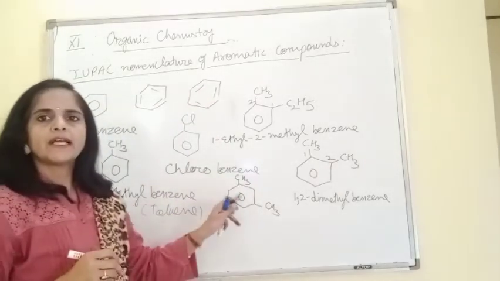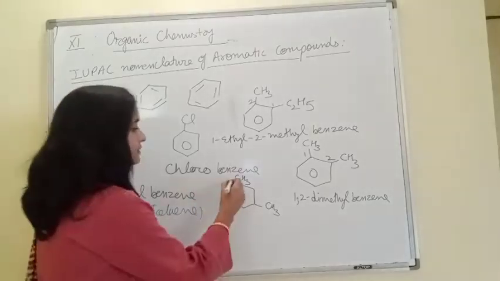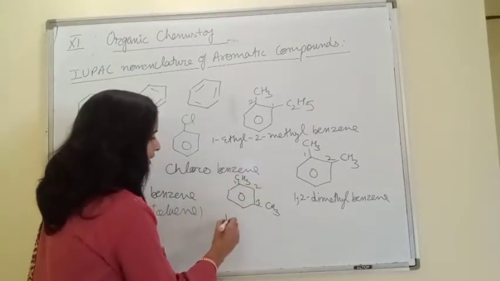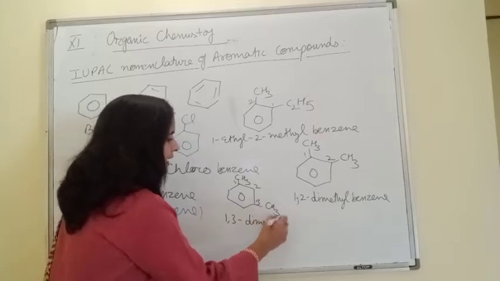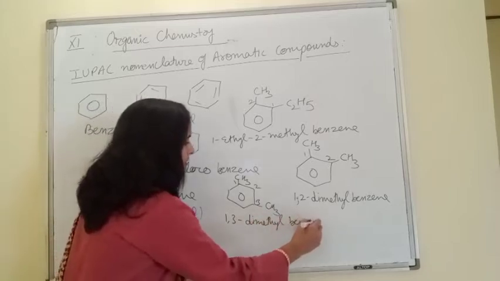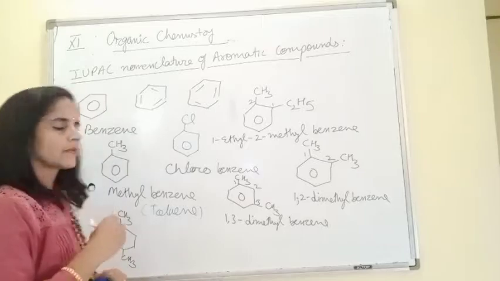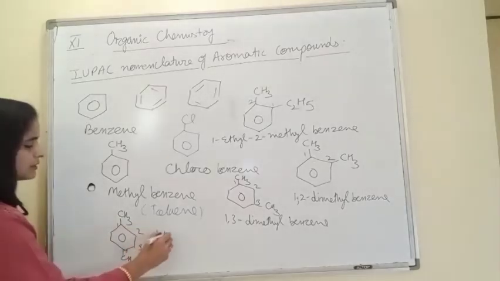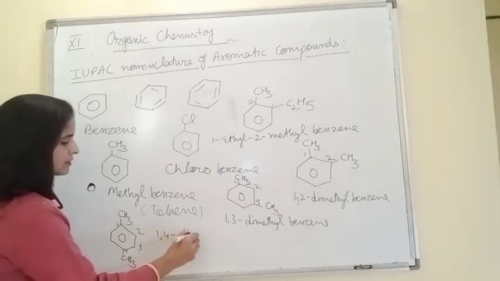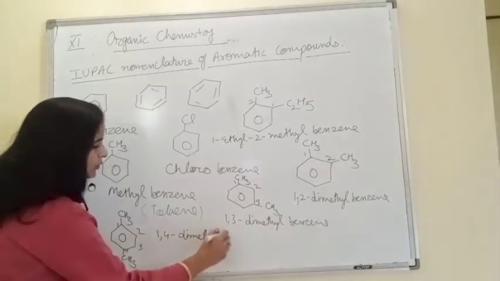Coming to next one. Here the methyl group is present on first and third position. So we write 1,3-dimethylbenzene. This one becomes 1,4-dimethylbenzene.